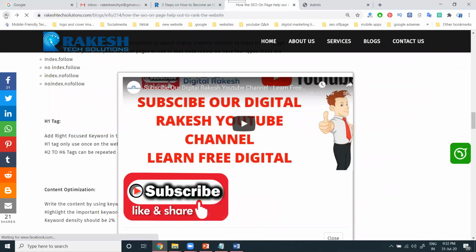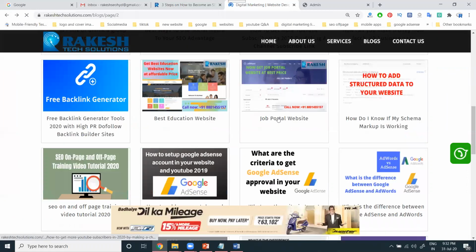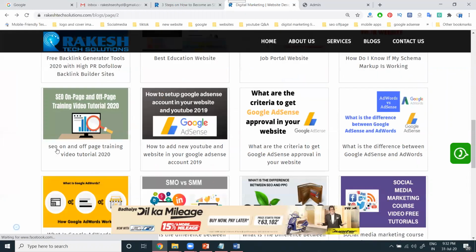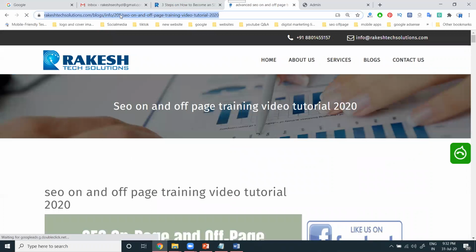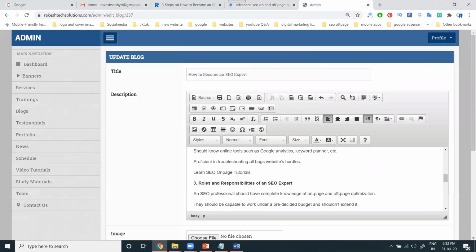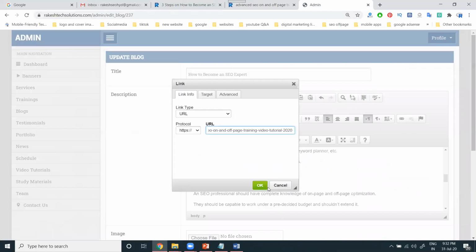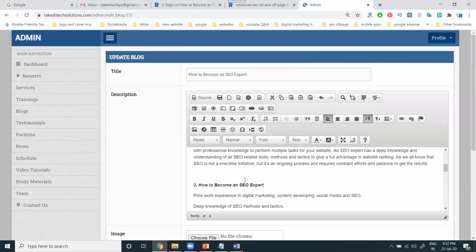Just I am searching for another option. So here is the on-page and off-page tutorial. Copy. Here give the hyperlink. Don't forget the symbol. And next, here I am writing learn off-page tutorials.